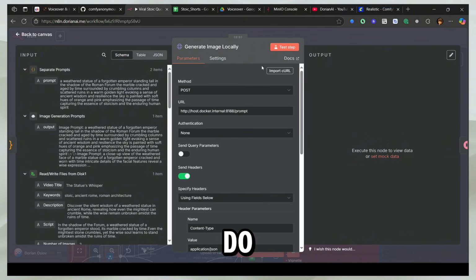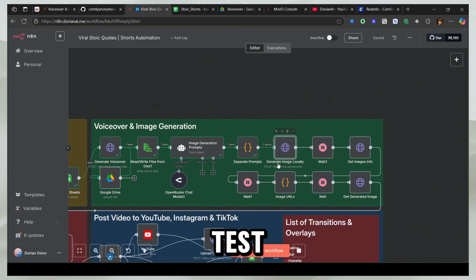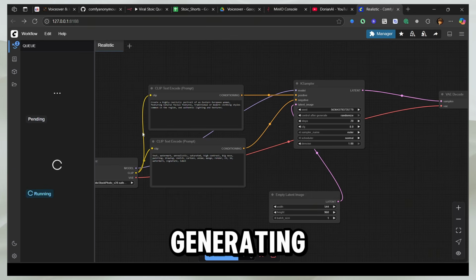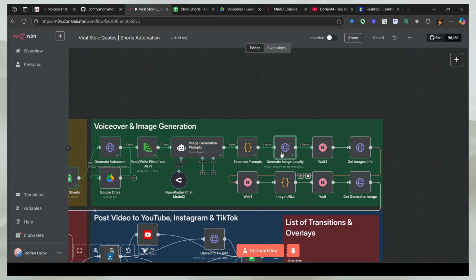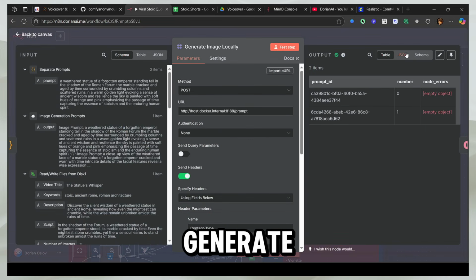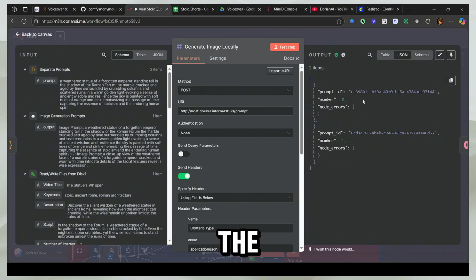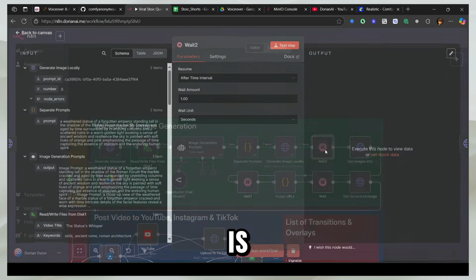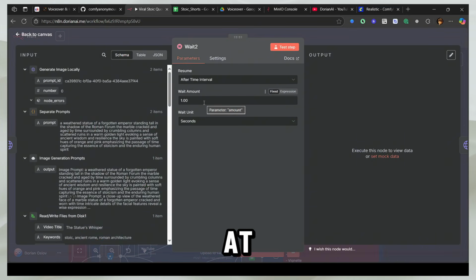So now what I'm going to do is click on test step. And now this is going to send a request to my Comfy UI. And now you see it has started running. So now it's going to start generating images based on these prompts that I just sent. So based on these two prompts, it's going to generate images. So it's already sent me back the prompt ID, so I can retrieve the images later. And I'm also going to show you the code for that. So what I'm going to do is that I have this wait set up at just 1 second.